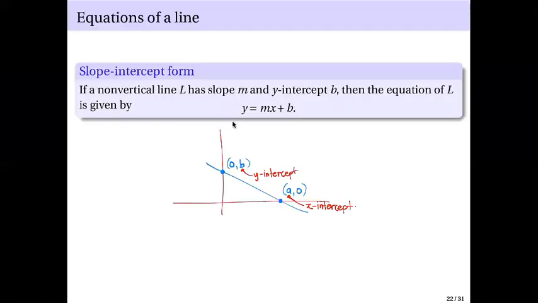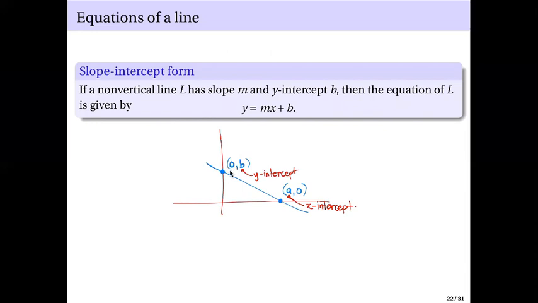For the x-intercept, we set y to be equal to 0. Let me go back to that slide where I described the x-intercept and y-intercept. The x-intercept is when y equals 0.